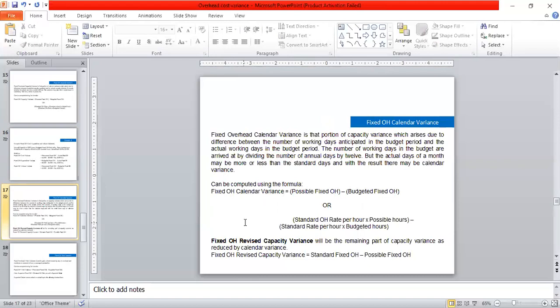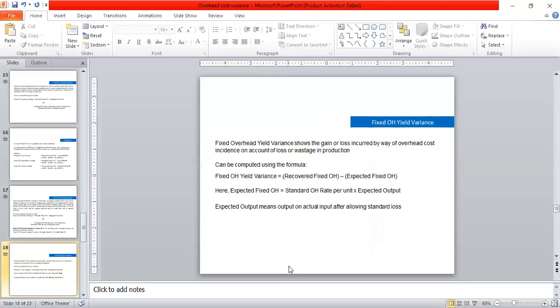It can be computed by using the formula: fixed overhead calendar variance is equal to possible fixed overhead minus budgeted fixed overhead, or standard overhead rate per hour into possible hours minus standard rate per hour into budgeted hours. Fixed overhead revised capacity variance will be the remaining part of the capacity variance as reduced by calendar variance. Fixed overhead revised capacity variance is equal to standard fixed overhead minus possible fixed overhead.